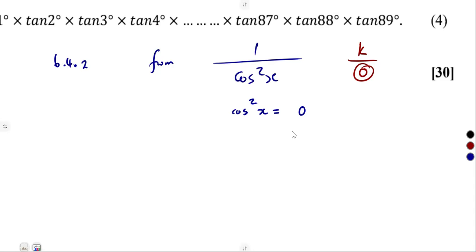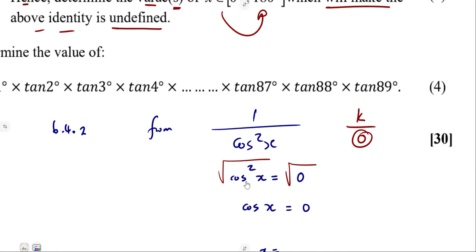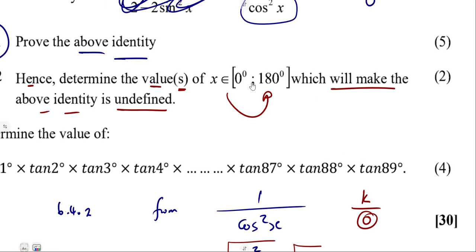This is cos squared. So what about cos x? Introducing the square root, there is no effect because this is not affected. Cos of x, there is no plus or minus 0. 0 is just a 0, guys. All right. So if cos of x is equal to 0, what about x? From 0 to 180, we are not considering the whole cycle, guys. This is from 0 to 180.